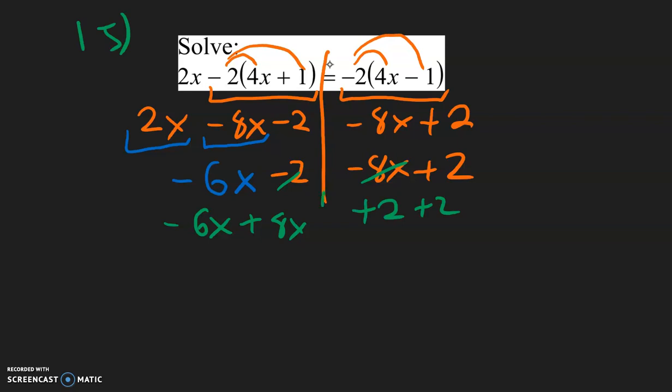So negative 6x plus 8x is 2x. 2 plus 2 is 4. Then divide both sides by 2. We get x equals 2. That's the answer.